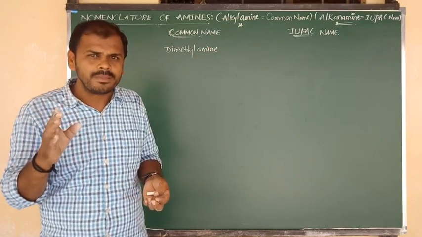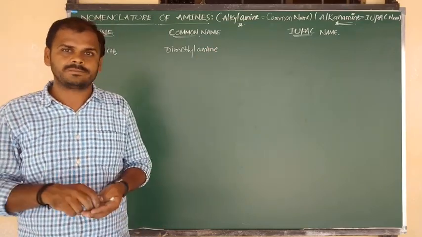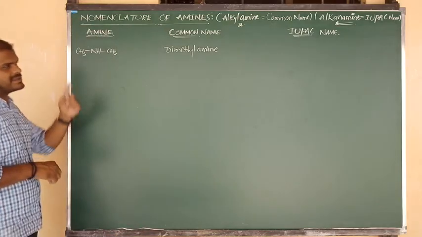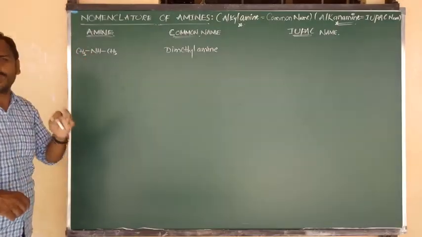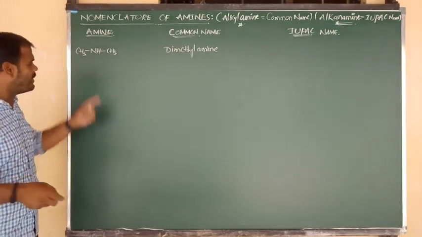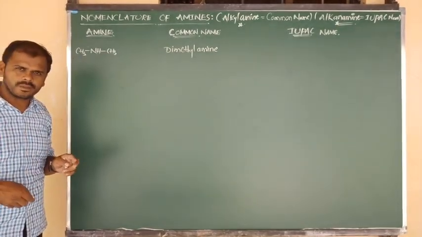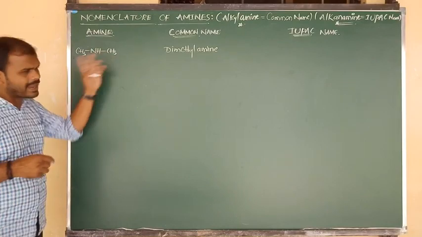Of course, the rule is the same, but we will write it in 3 different manners. Let me consider the IUPAC name of a secondary amine, that is nothing but CH3 bonded to NH, and NH bonded to CH3. So in every secondary amine, there will be 2 side chains, that is, 2 alkyl groups.